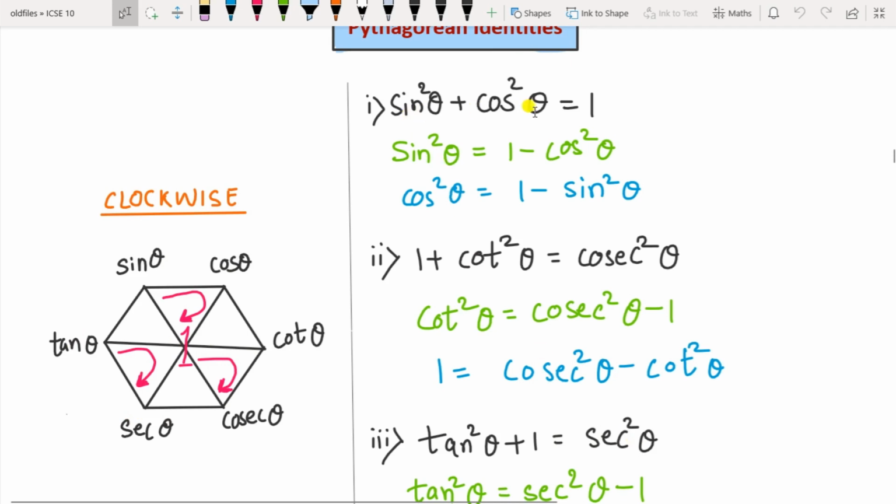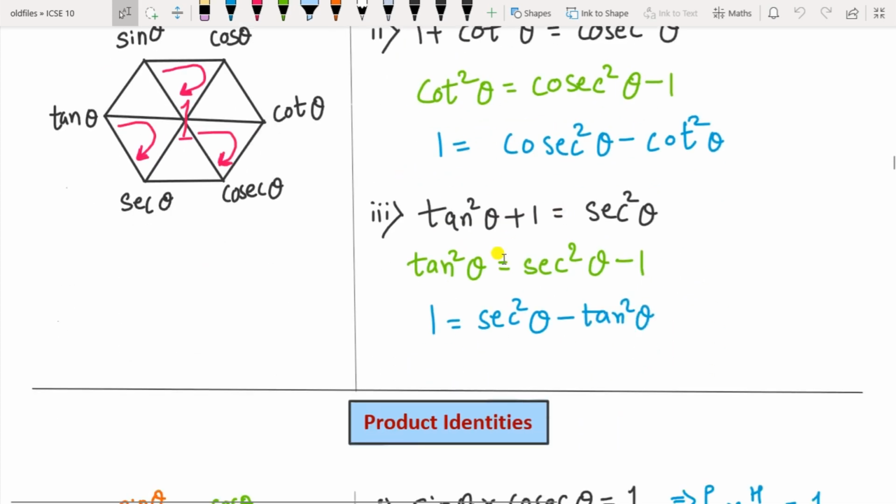Okay, so these are the 3 formulas, basic 3 formulas, and now from these 3 formulas you can derive the other two. That is, if you want cos square, then move this sin square to the other side, so you will get 1 minus sin square theta. And if you find sin square, you can substitute as 1 minus cos square theta. Similarly, in this case, if you want to substitute for cot square theta in terms of cosec square, then it can be cosec square minus 1. And if you want the value of 1 here, you can substitute as cosec square minus cot square theta. Okay. So if you know the one formula, you can derive the other two by making one of these the subject.